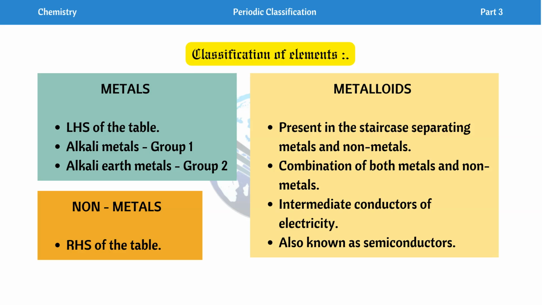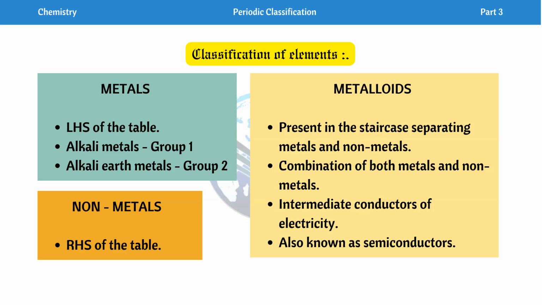Why are they named metalloids? Because they have properties of both metals and non-metals. We cannot say exactly; the properties fall between metals and non-metals, so they are a combination of both. They are intermediate conductors of electricity. Since they have properties of both metals and non-metals, they are called intermediate conductors of electricity, and they are also known as semiconductors. Metalloids can sometimes be called semiconductors.